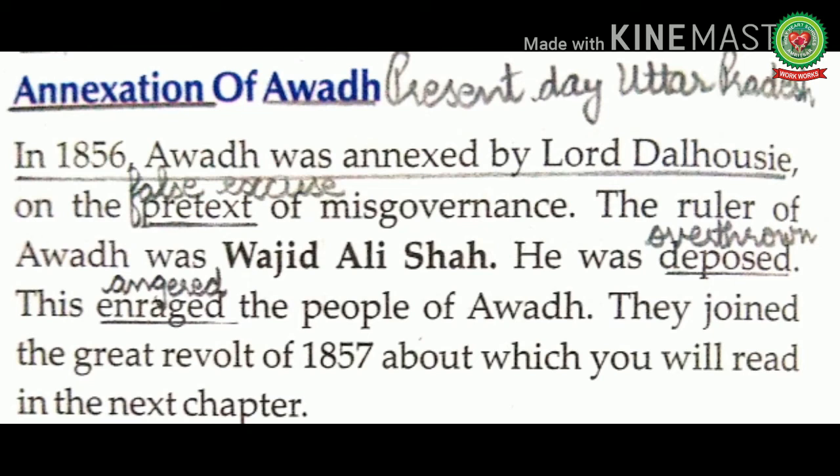Means, this time the British had an added argument. They said they were obliged by duty to take over Awadh in order to free the people from misgovernment of the Nawab. So the people of Awadh were enraged by the humiliating way in which the Nawab was deposed. So the people of Awadh joined the Great Revolt that broke out in 1857. And about the revolt of 1857, we will discuss in the next chapter in detail.